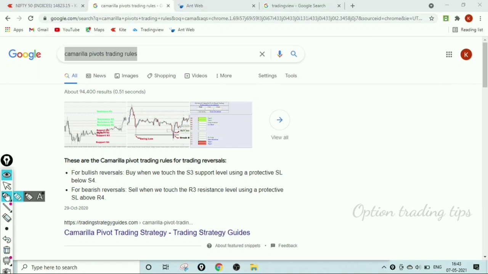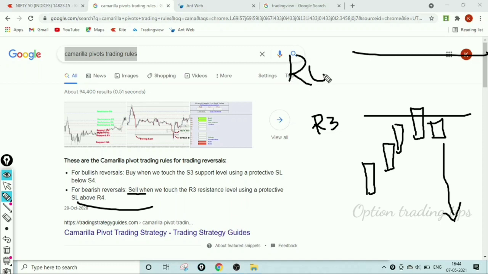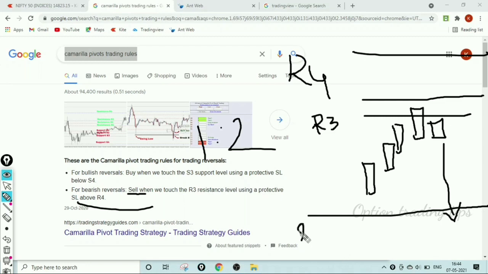Okay, the second point is where to sell. This is the Camarilla R3. When candles move from down to up and touch the R3, candles are rejected and move towards downside. Where to place the stop loss? R4. But from my point of view, for a 1:2 ratio, I place the stop loss above the R3 and fix my target at the next support, for a 1:2 ratio.